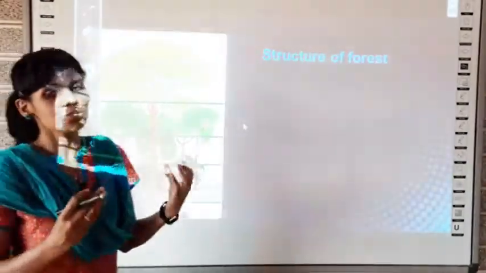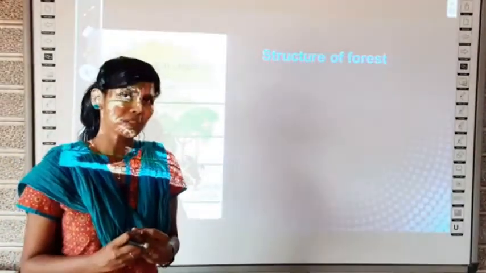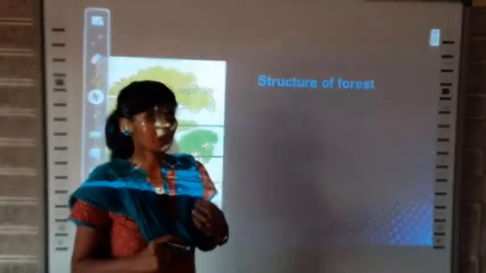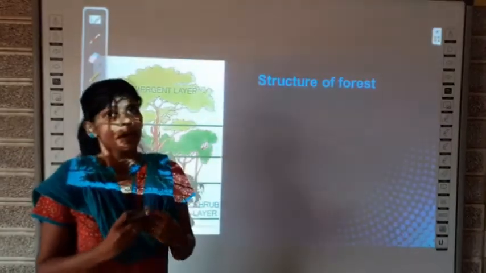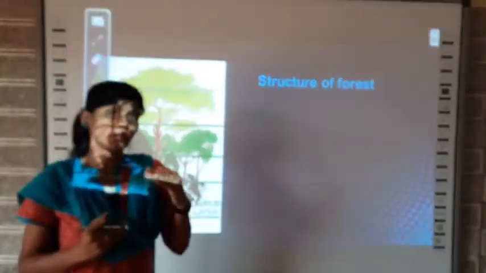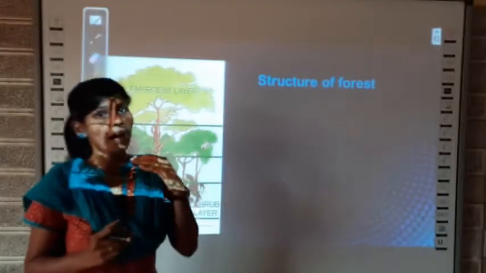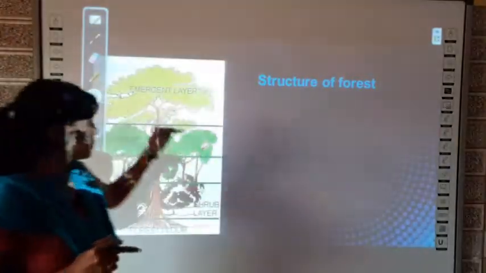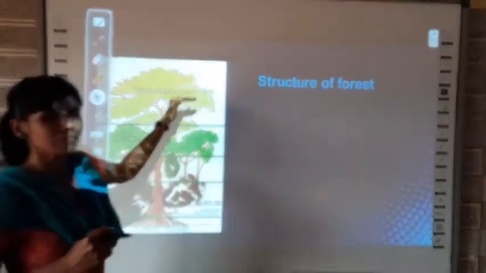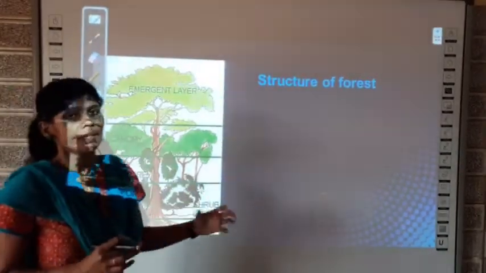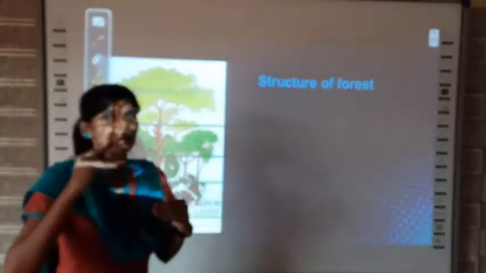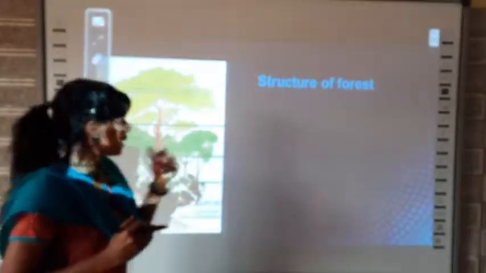Then the structure of a forest. What is the structure of a forest? Here the structure of a forest means how a forest is categorized based on the height. See, you can see different types of trees, right? So based on the height of the trees, the forest can be divided into 5 categories.